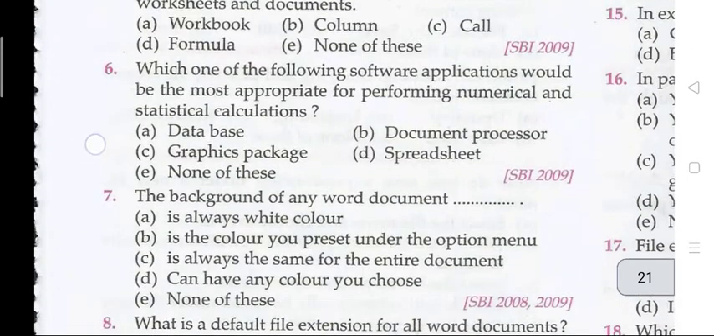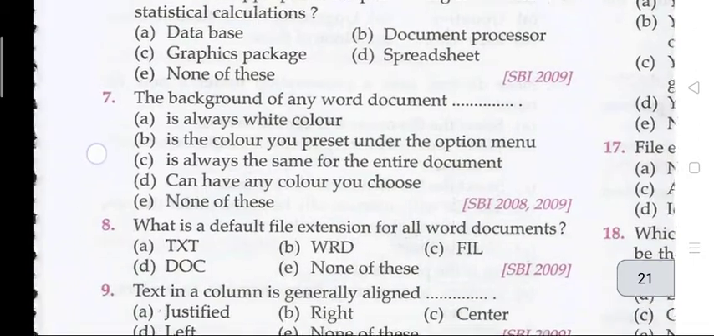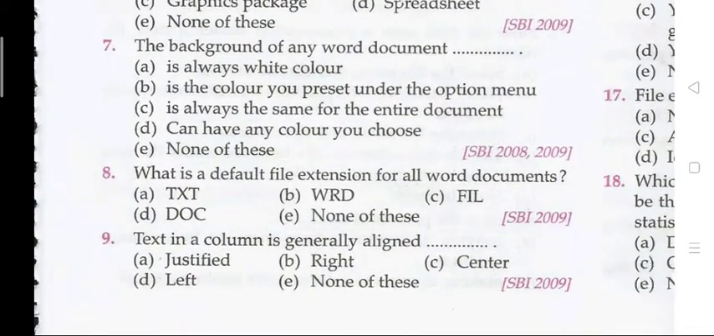Question number 6, which one of the following software applications would be the most appropriate for performing numerical and statistical calculation? The right answer is 6 ka D, that is your spreadsheet. Question number 7, the background of any Word document dash. The right answer is 7 ka D, that is can have any color you choose. Question number 8, what is a default file extension for all Word documents? The right answer is D, that is DOC.